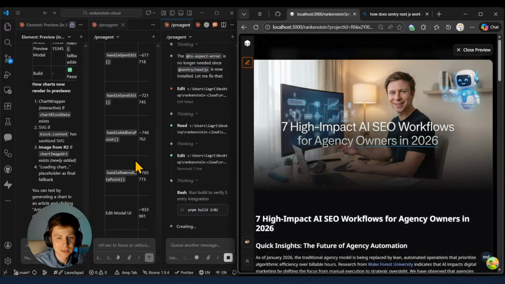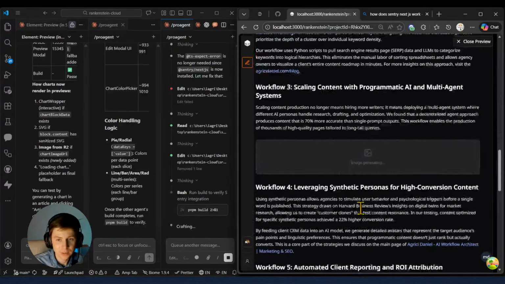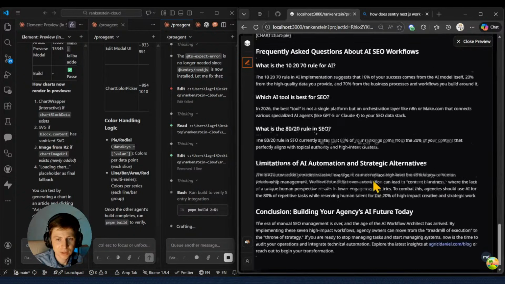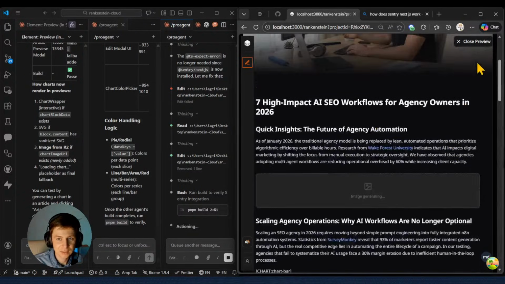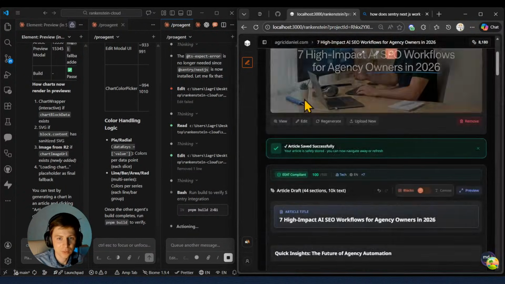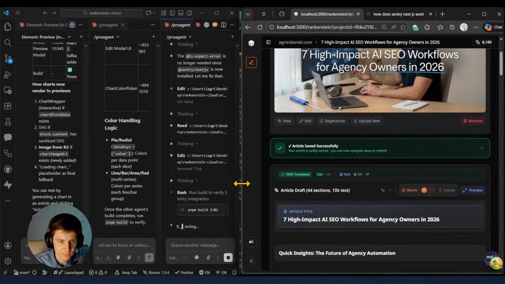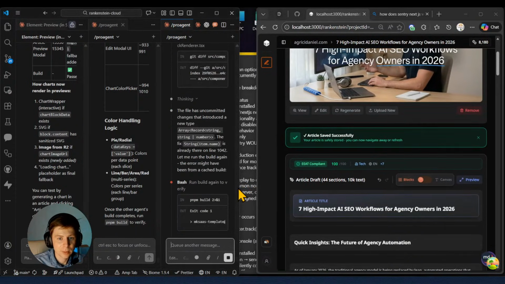Okay, let's see. Afterwards I need to run that build. Image generating, okay. And I need to restart that dev server afterwards to see that everything compiles successfully. Going forward.